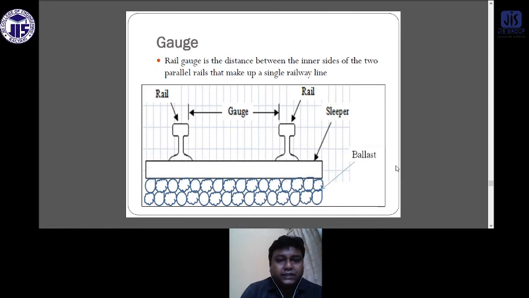Now, what is gauge? The gauge is the distance between the inner sides of two parallel rails that make up a single railway. This is one rail, this is another rail, and the distance between the two rails is known as the gauge.